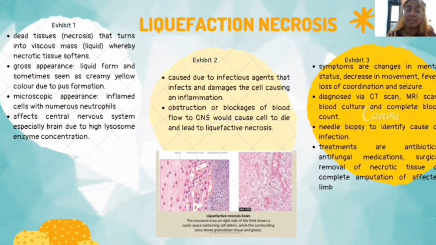Liquefaction necrosis usually affects the central nervous system, which includes the brain, spinal cord, and nerves. It especially affects the brain due to its high lysosomal enzyme concentration. So when brain cells die, lysosomal enzymes digest them, causing liquefaction of tissue. This leads to formation of cysts with pus-like fluid, which gives it the liquid form.